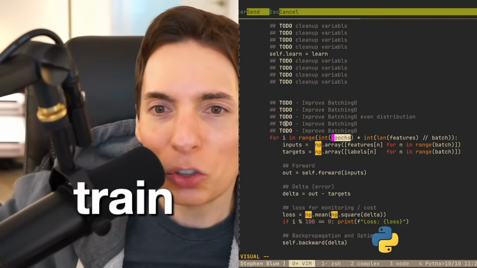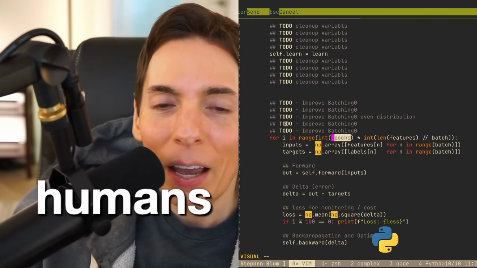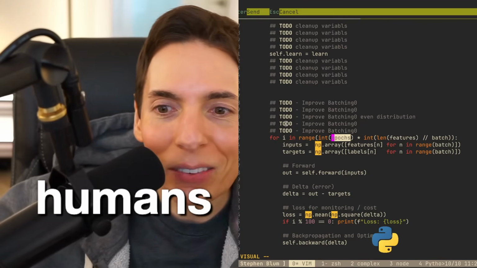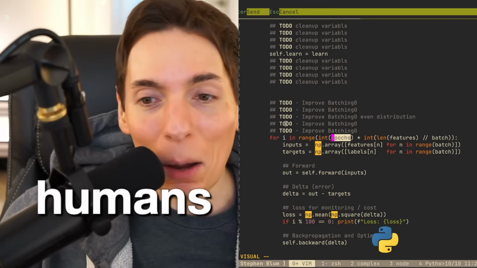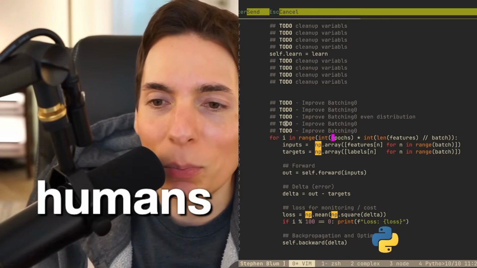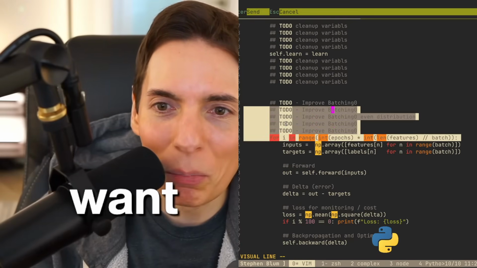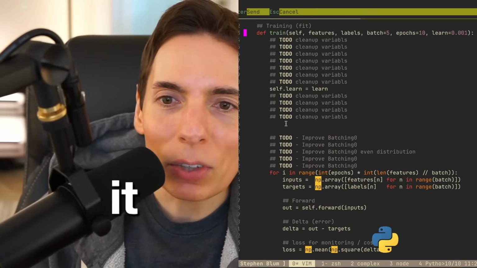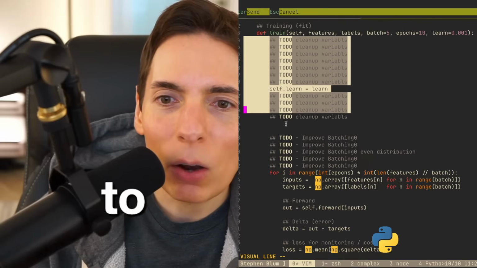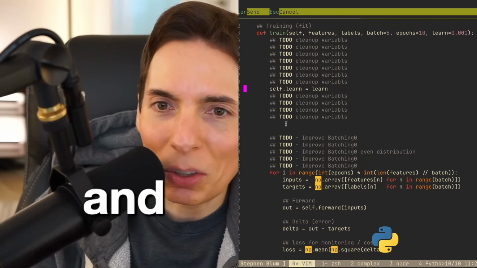Just like humans, you want to repeat things and learn incrementally over time, and then you memorize well that way. That's how these models learn too. It's actually a neat approach. But our epochs are not real epochs because we're leaving some data out. We want to change this. We want to improve the model. And if we have time, we want to clean up how we're leveraging the learning rate and some of these other features.